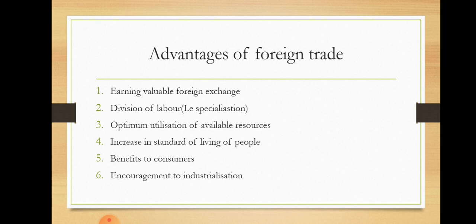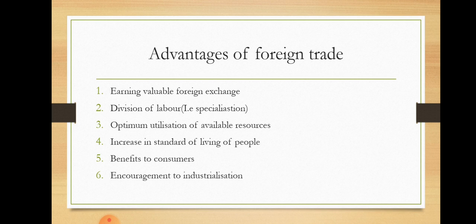Next is division of labor, that is specialization. In the characteristics also we have studied territorial specialization, that is division of labor. Every country is producing that which it is best at. We have divided the labor, meaning the laborers of India will produce jute and tea. Therefore, foreign trade leads to specialization in the production of goods. Thus, quality goods are available in the international market at a very reasonable rate.